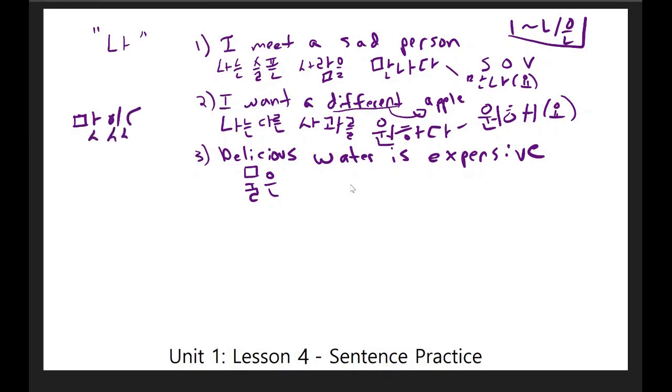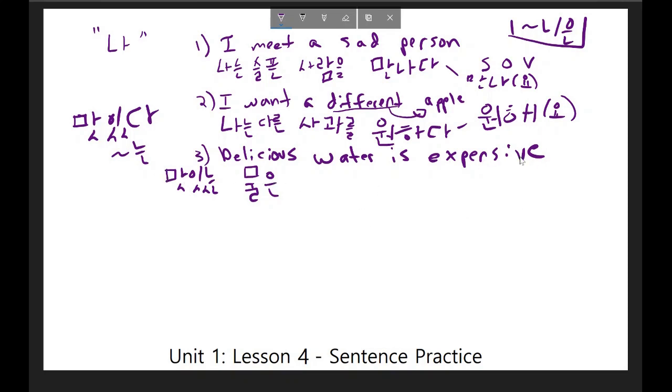맛있다. A rule that you learned is that anytime an adjective ends in 다, what you need to do is not attach 은, but actually attach this to it. So it becomes 맛있는, and not 맛있은, but 맛있는. So this is the subject of the sentence, which says delicious water.